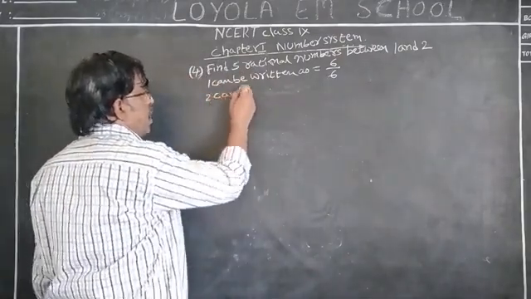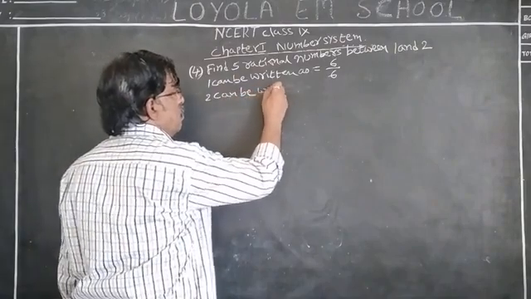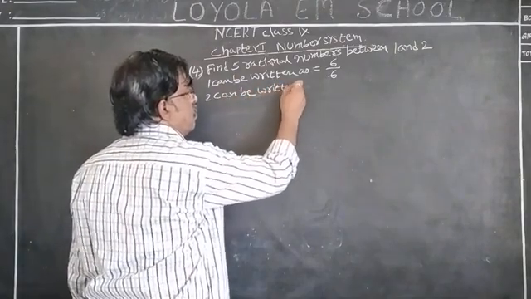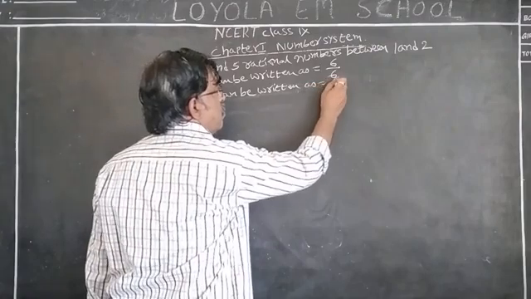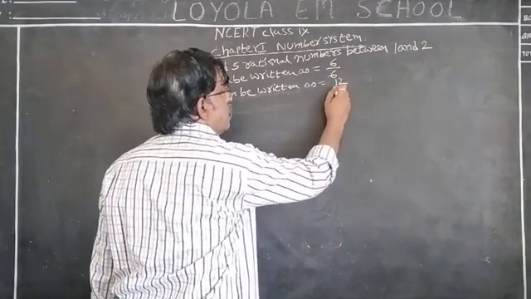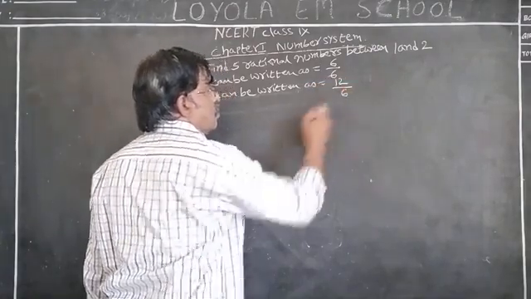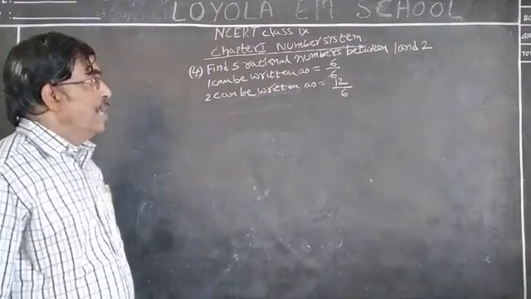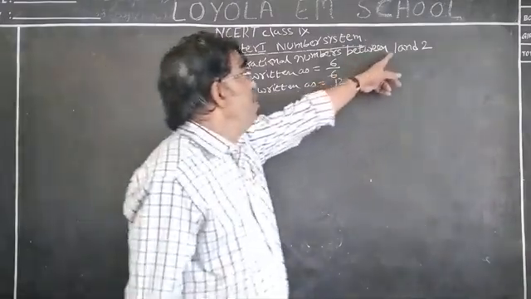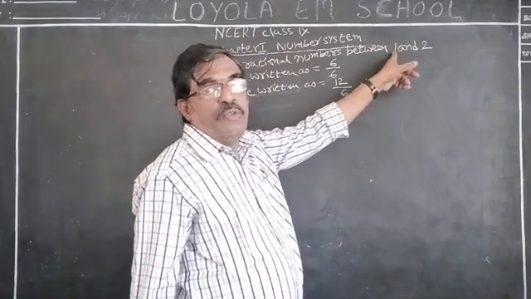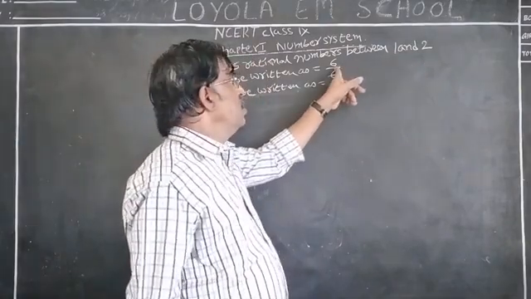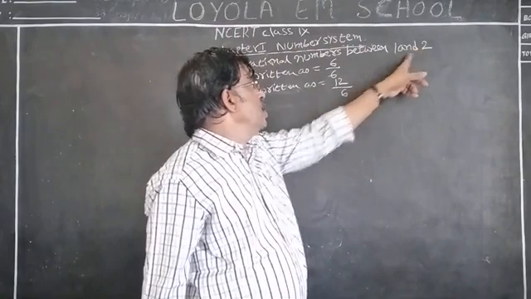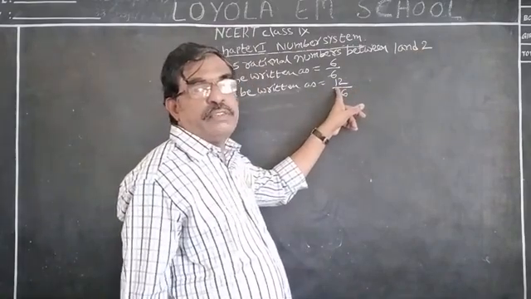2 can be written as 12 by 6, that means numerator and denominator are multiplied by 6. 1 into 6 by 6 is equal to 6 by 6. 2 into 6 by 6 becomes 12 by 6.